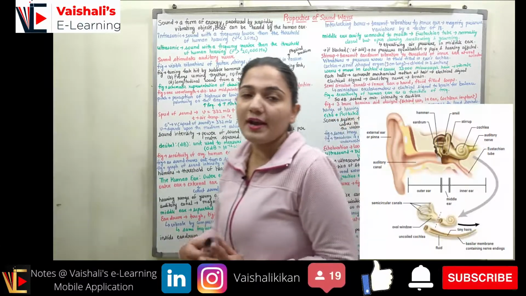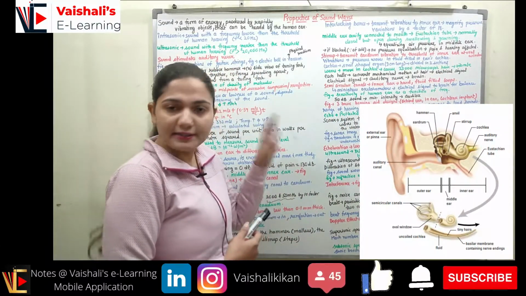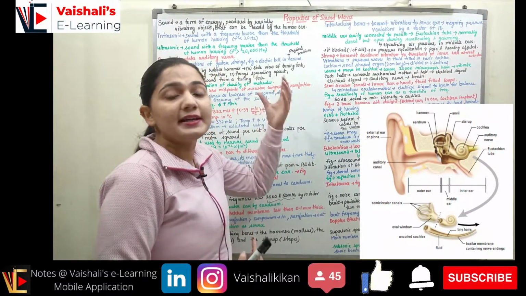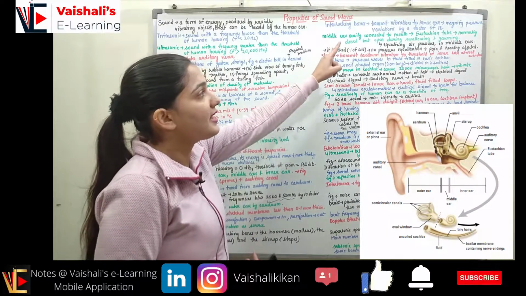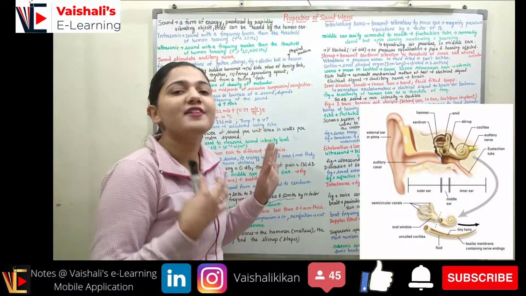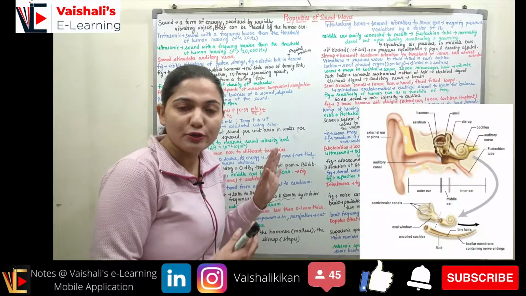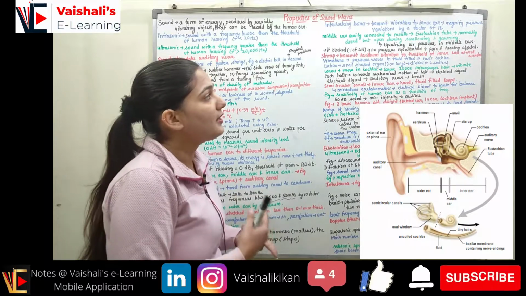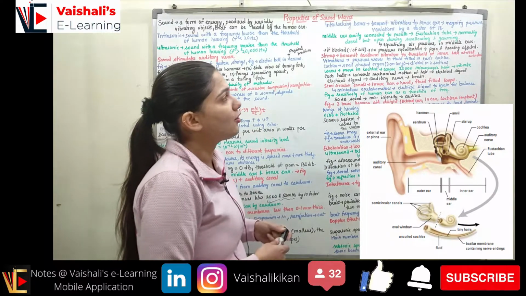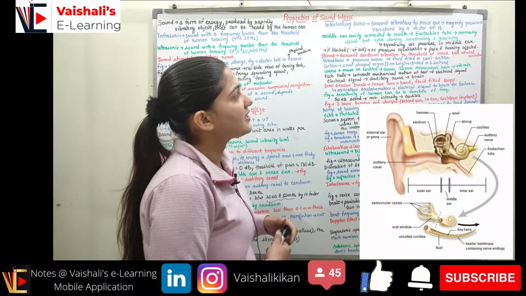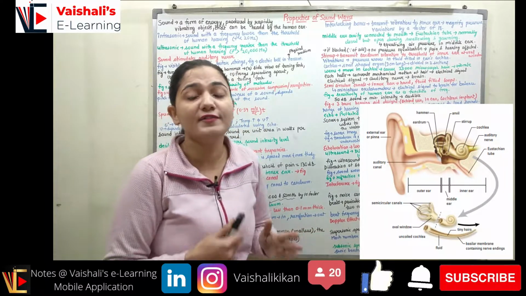So now we are moving towards the interlocking bones and their detailed discussion. What the interlocking bones are doing is transmitting vibrations to the inner ear, right? Whatever vibration the eardrum produces is transmitted to the inner ear with the help of the interlocking bones. The interlocking bones again magnify the pressure variation by a factor of 18.